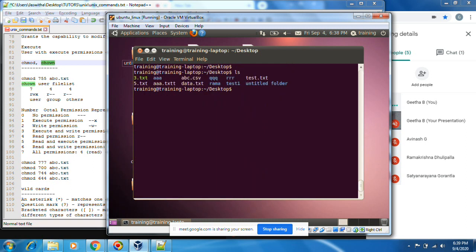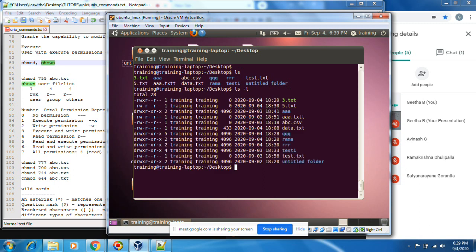Now let's go to change ownership. Now ls -l. In this file, training is the owner. I want to change the owner from training to another person. chown root 3.txt. Operation not permitted. I don't have access. Only root has access. su -.